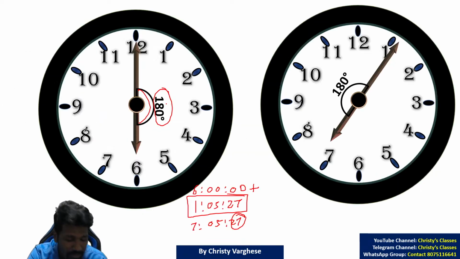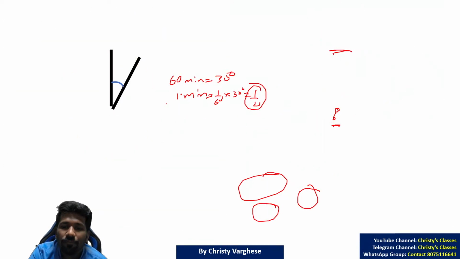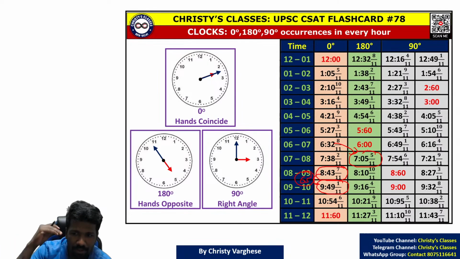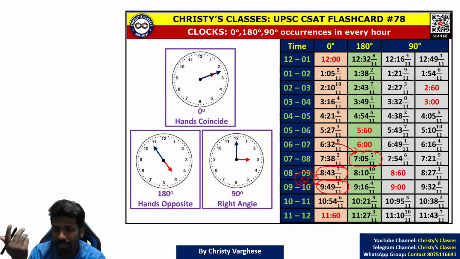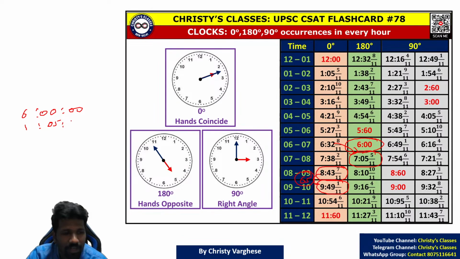Or as Ashwin was mentioning, if you are memorizing the table, that way also you can do. But for that question, memorizing was not needed because they were not exactly asking what the time was. 155 by 11, this is what the question is asking. But roughly, is it between 7 to 7:05? Is it between 7:05 to 7:10? That is also asked. And even if it is asking the exact time, you can find it using that pattern: 6 o'clock adding 155 by 11. Yeah, I agree that it was 1 hour after 6 o'clock. That is why it was easy.